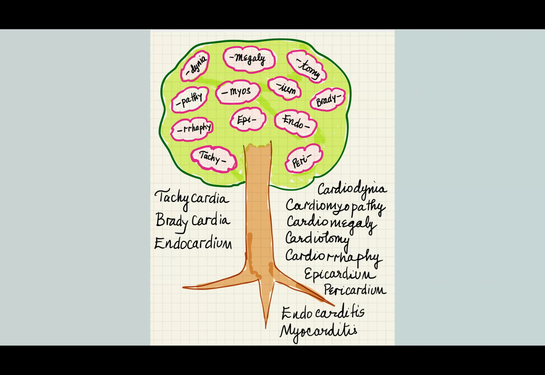Tomy, to cut into. Ium is a lining. Endo, inside. Epi, upon or outside. Myo is muscle. Brady is slow. Peri is around. Tachy is fast. Raphy is to suture. Pathy is disease. Dynia, as we said, was pain.